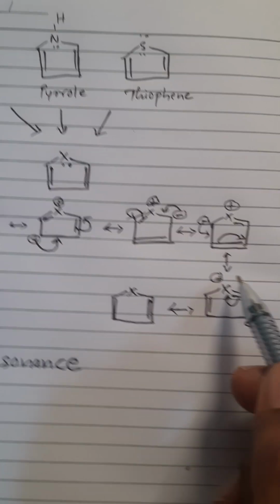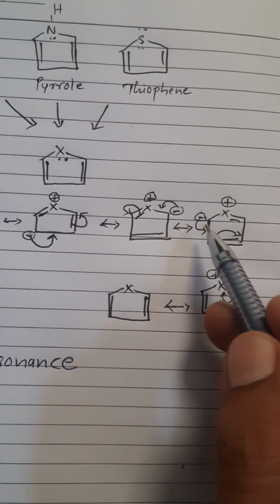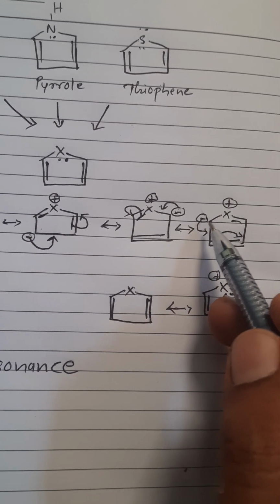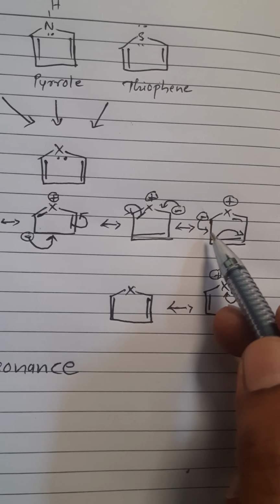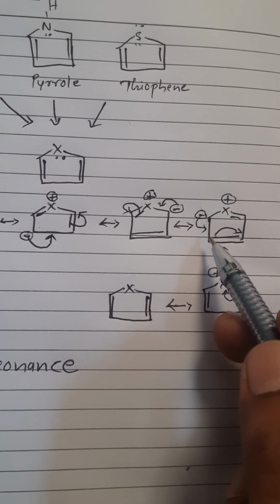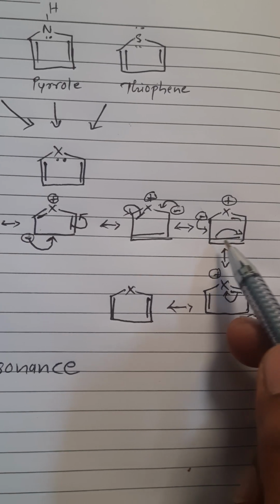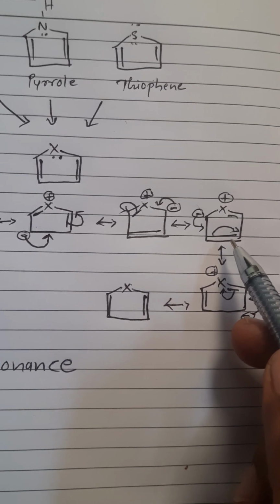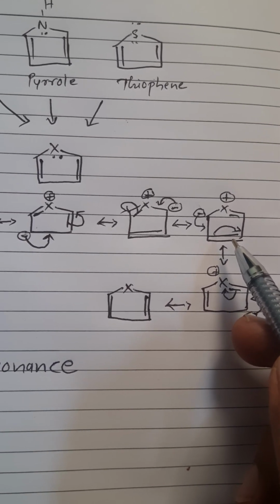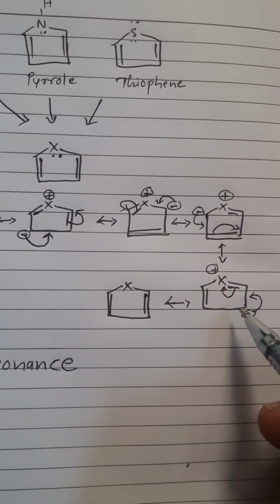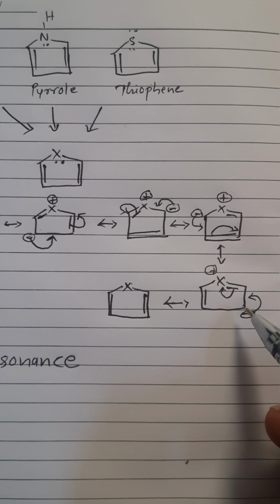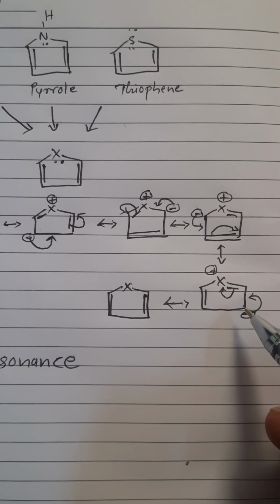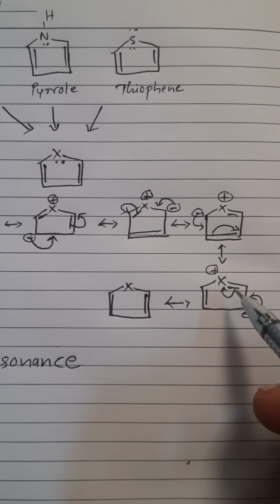Then in the next structure, it is shown that the negative charge on carbon number 2 is shared with carbon number 3, and a pi bond is forming. Simultaneously this bond is breaking and electrons are shifting onto carbon number 4. And in the last step, these electrons from carbon number 4 are shared between carbon 4 and 5.